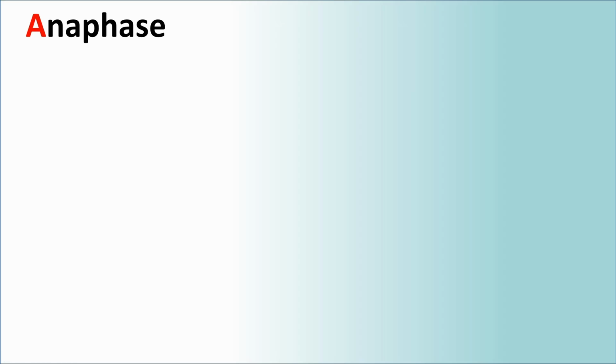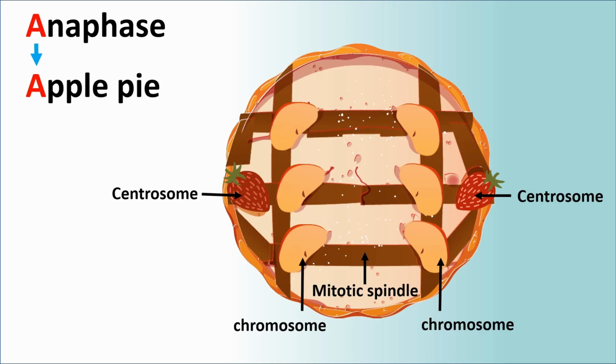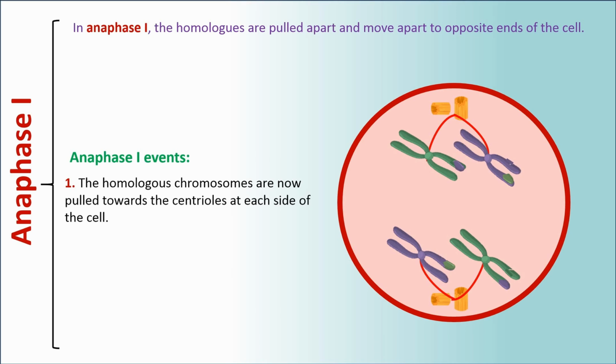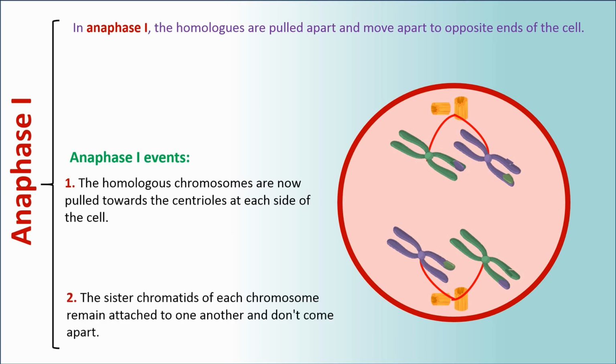Anaphase. Anaphase is similar to apple pie, and A is their common first letter. Anaphase I. In Anaphase I, the homologs are pulled apart and move to opposite ends of the cell. Anaphase I events. Number 1. The homologous chromosomes are now pulled towards the centriole at each end of the cell. Number 2. The sister chromatids of each chromosome remain attached to one another and don't come apart.